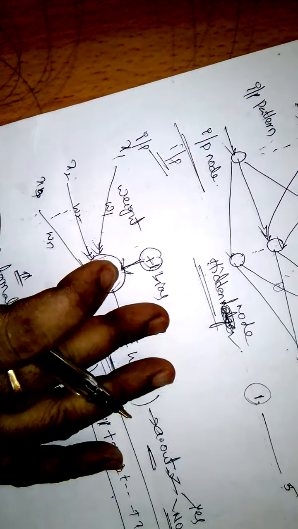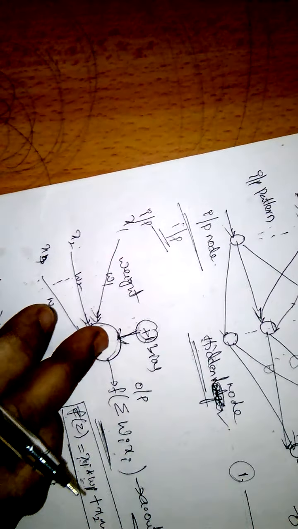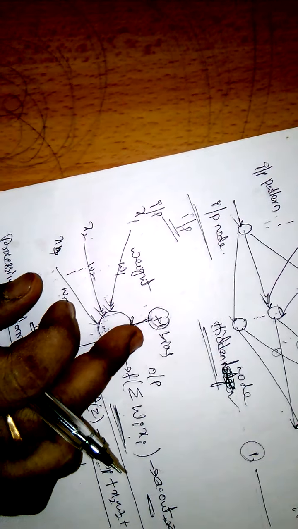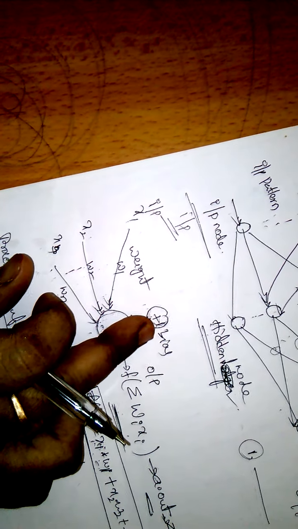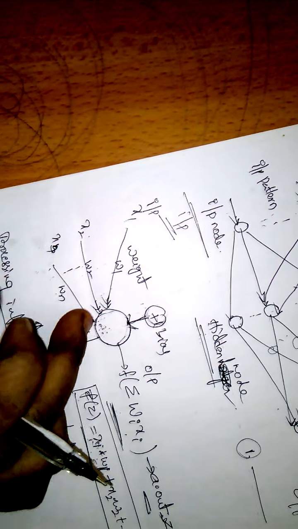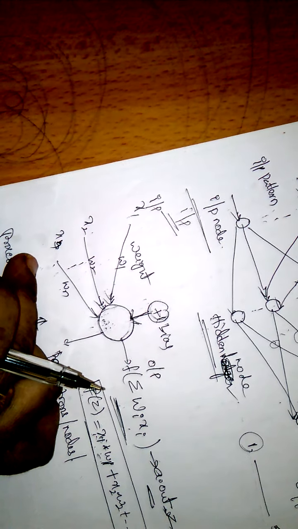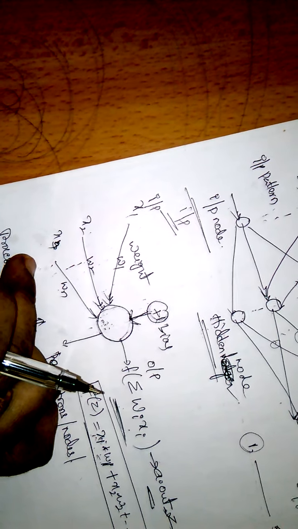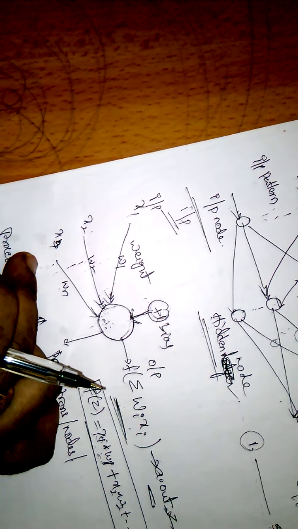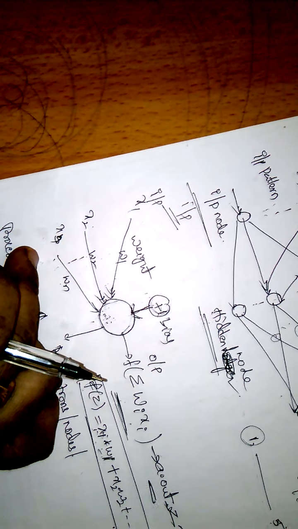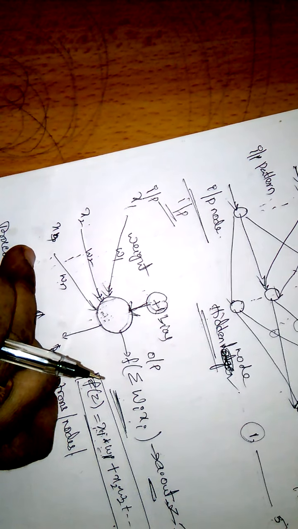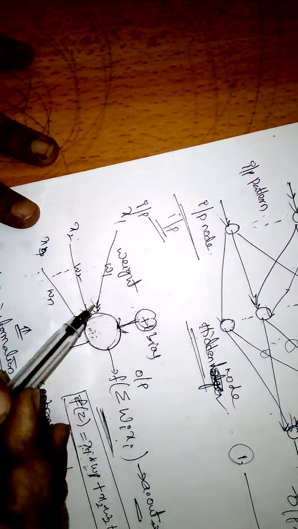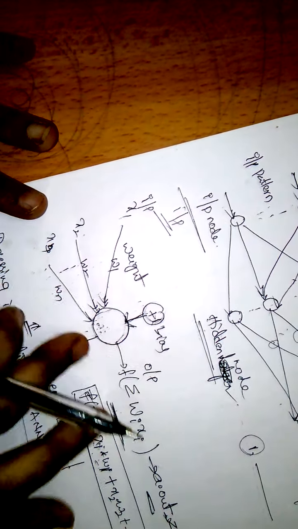What is bias? Bias is a special or extra input value we are giving to the neuron with some weight, whose value is always 1, and it is activated when there are no inputs. That is called bias. These are the important terms we will use in the neural network.